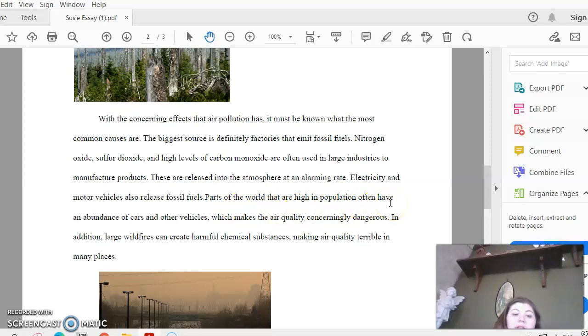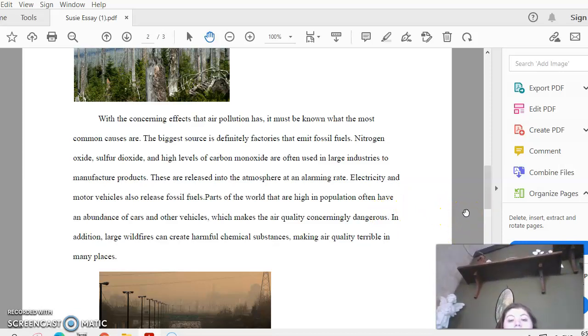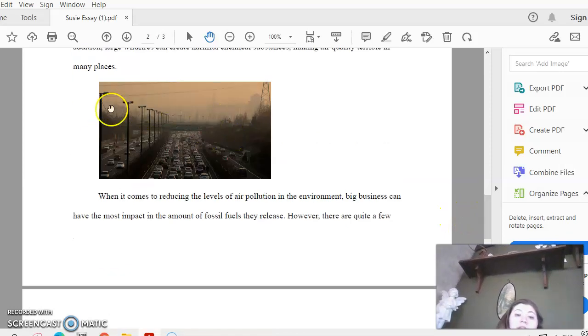In addition, large wildfires can create harmful chemicals, terrible in many places. And this picture right here, as you can see, shows the impact on the environment. Big business can have the most impact in the amount of fossil fuels they release. However, there are quite a few